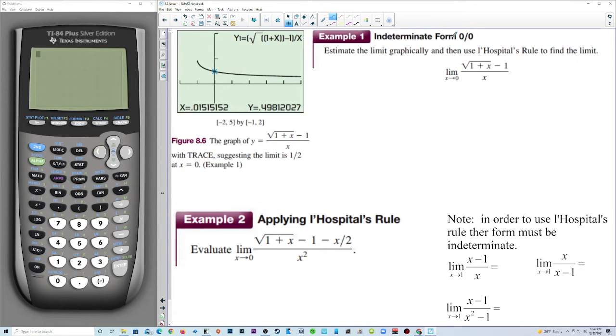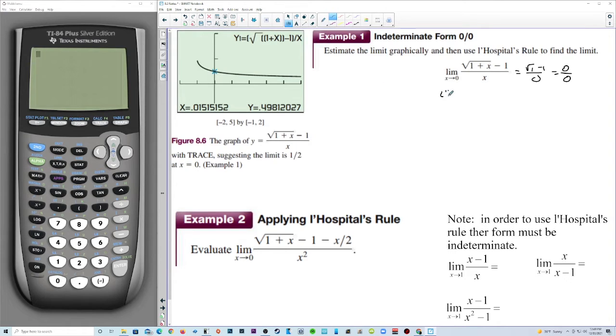Here we have example 1, indeterminate form 0 over 0. Estimate the limit graphically, then use L'Hopital's rule to find the limit. So this graph seems to be leveling out to, how about 0.5, a half. So that's the graph of it. So we're expecting this to be a half. But if we plug 0 in right away, we get square root of 1 minus 1 over 0, which is 0 over 0. Now that's an indeterminate form. Now the limit still could not exist, but it could exist. As a matter of fact, I think it's going to end up being 1/2.